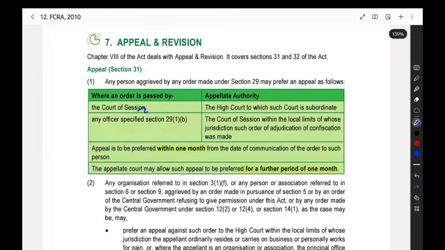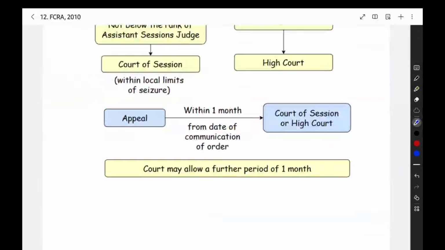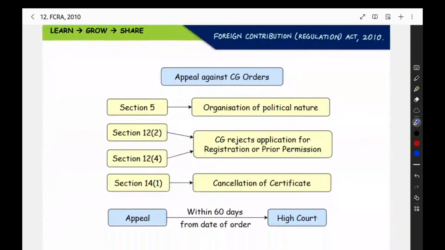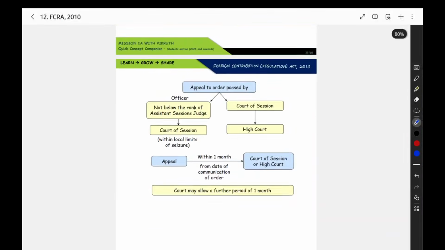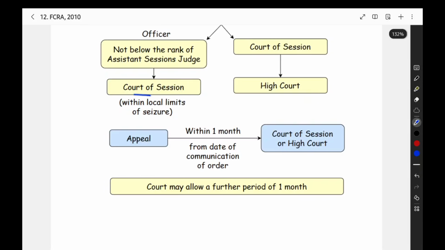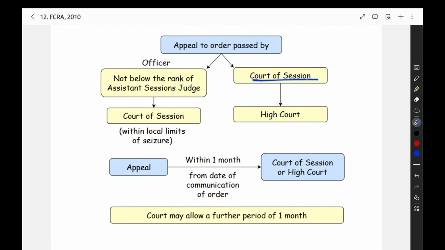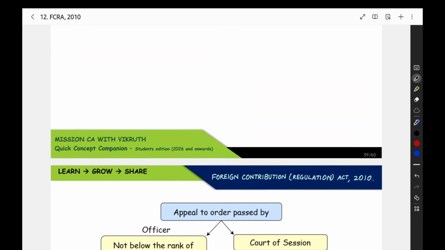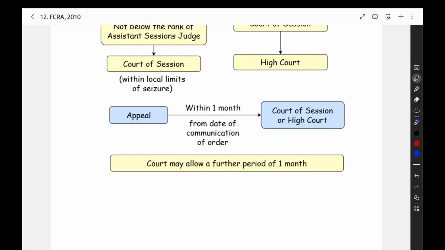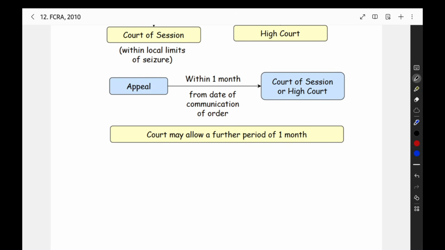Then the next thing is the appeal. When the court of session or the officer passes an order, you can go for an appeal. Where can you go? When the court of session passes an order, you have to go to the high court to appeal that. If the officer passes the order, you can go to the court of session, and from there you can go to the high court. If you are already starting from the court of session, you can directly go to the high court. So, that is the appeal procedure.